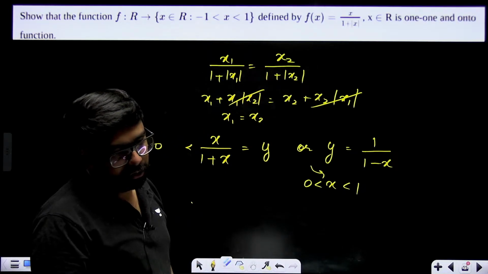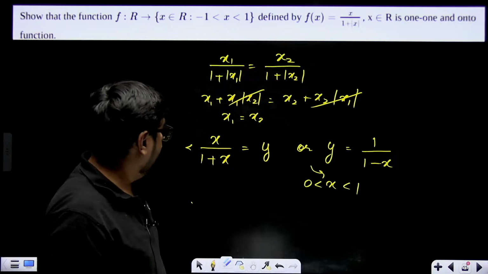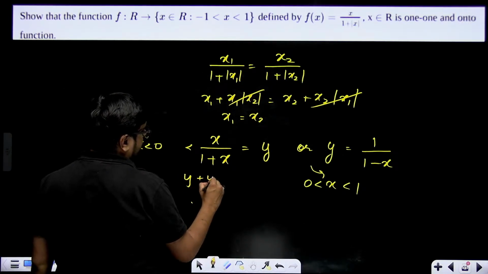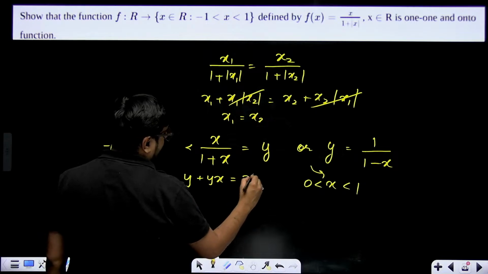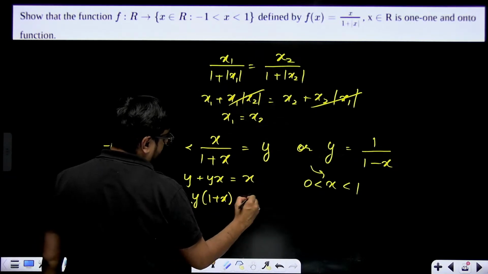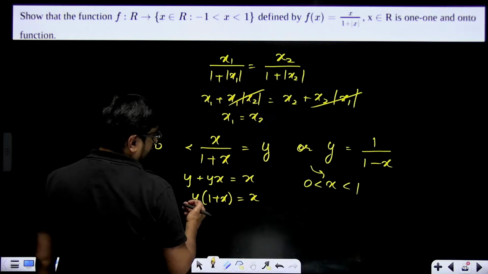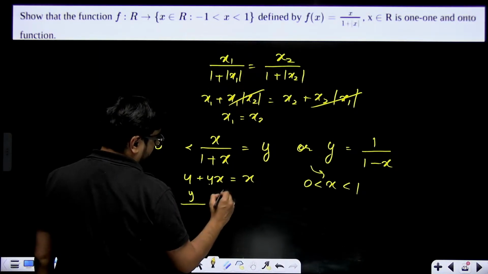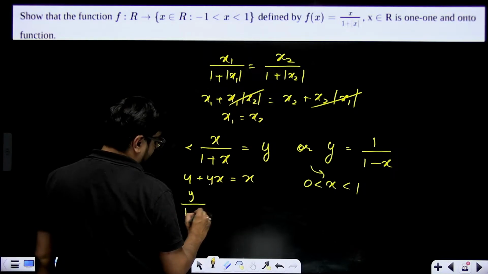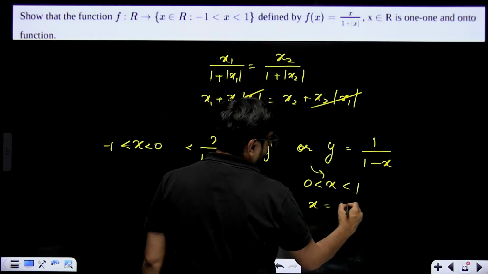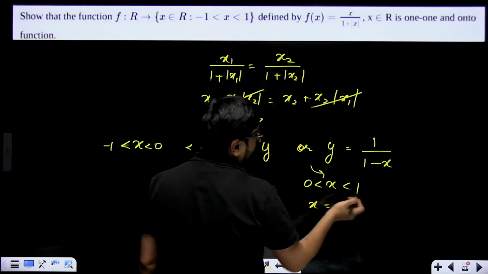X value which is going to come over here. Right? So y plus, simply we'll do y plus yx equal to x. That means your y into 1 plus x will be equal to x. Y upon 1 minus y equal to x. And from here what will you get? X equal to y minus x.